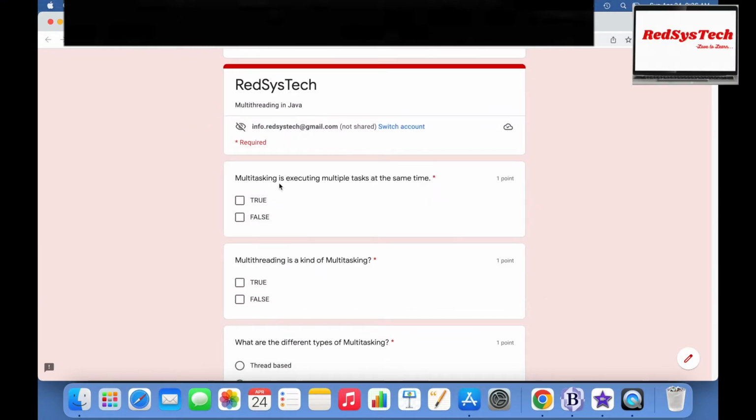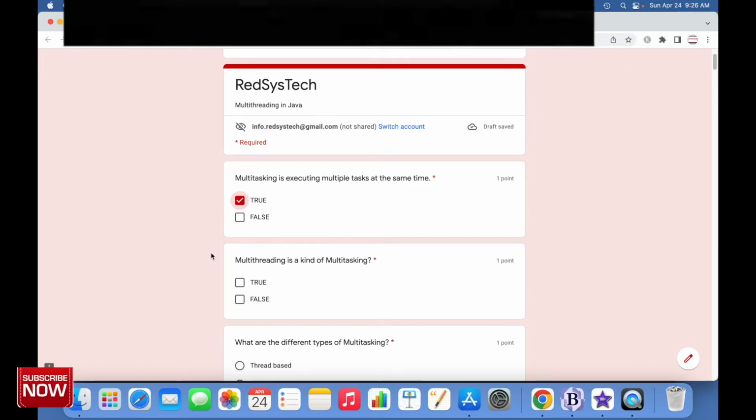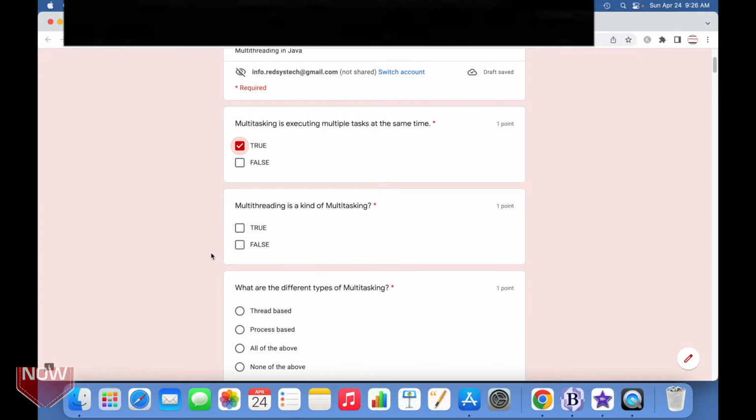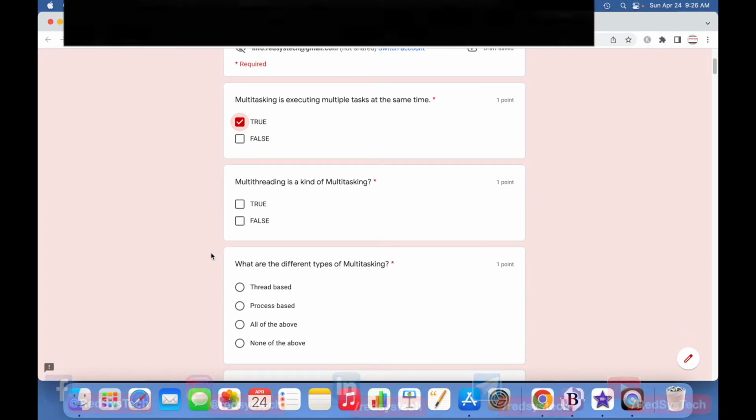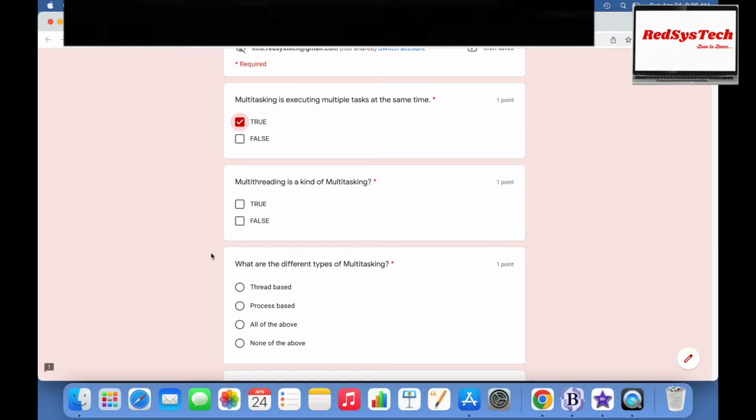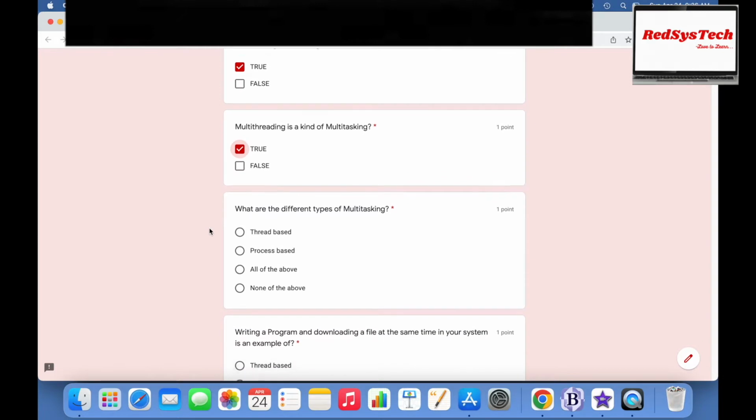Multitasking is executing multiple tasks at the same time. Is it true or false? Here we are talking about multitasking. Yes, it is true, because multitasking is nothing but executing multiple tasks at the same time. And multi-threading is a kind of multitasking. Really? Let's see. I'm saying yes. Finally, we will submit the answers.